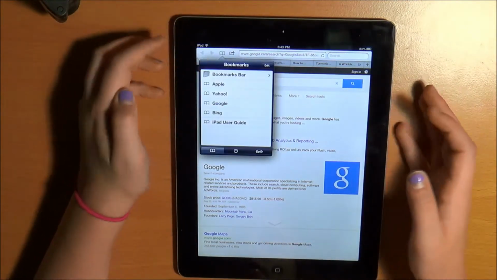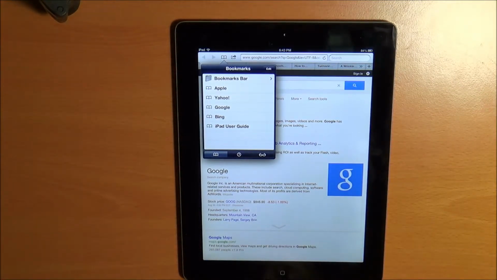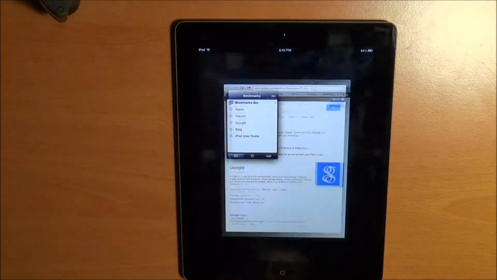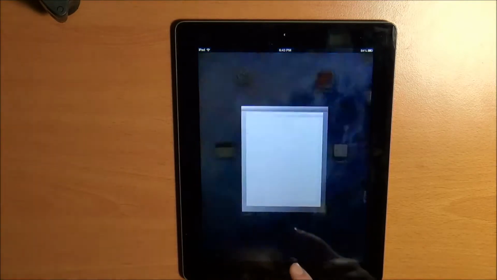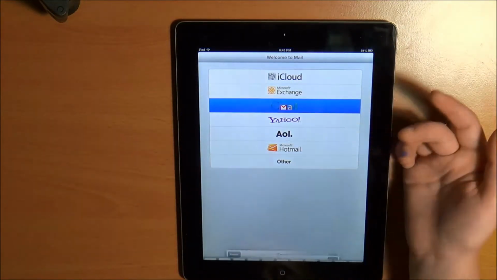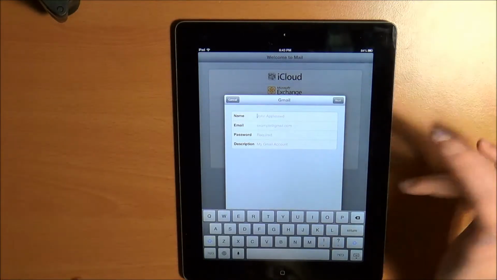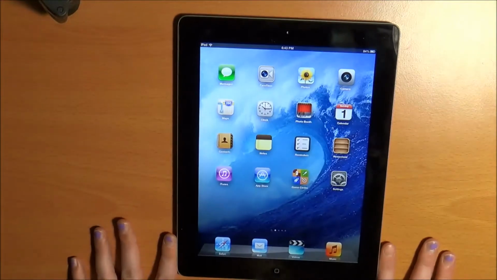And then this is bookmarks, so you can bookmark it, and so if there's a page you really like, you can do that. And your mail is pretty much, you can set up your email with it and you just click on it and it's pretty much your inbox. So say you just choose your mail, so Gmail or whatever, type in your thing, and then your inbox will come up and you can just go through all your mail right up here on your iPad.